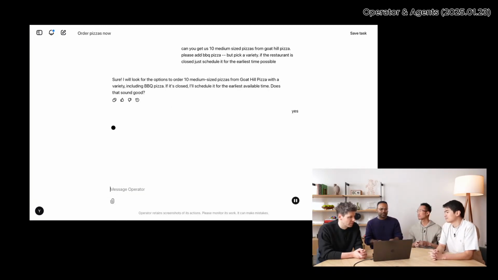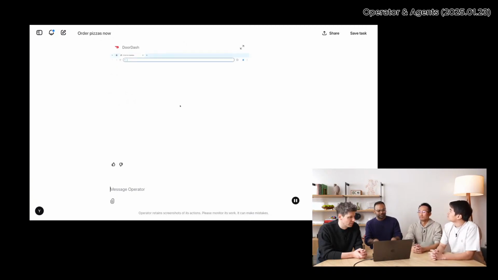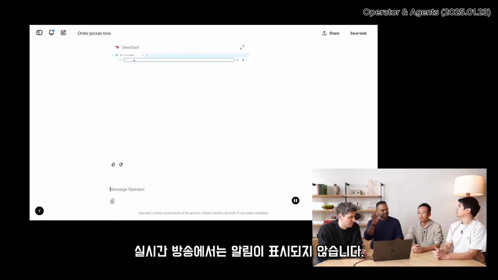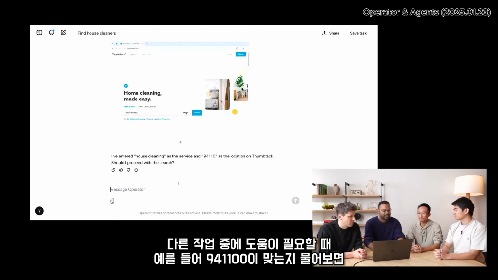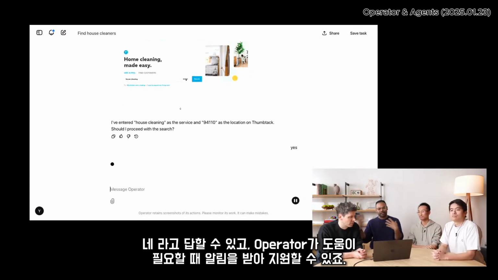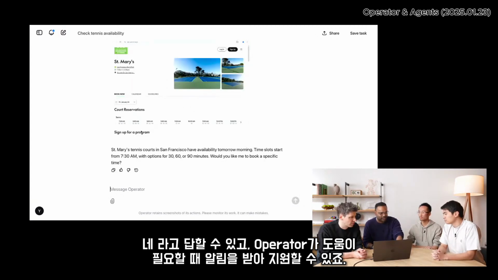Yes. We can't see the notifications popping up on the live stream, but for example, as the other tasks are going on, if I need assistance, in this case it asked me, hey, this is 941100, I can just say yes. But I would be getting notifications, so that whenever operator needs help, we can go back and help.